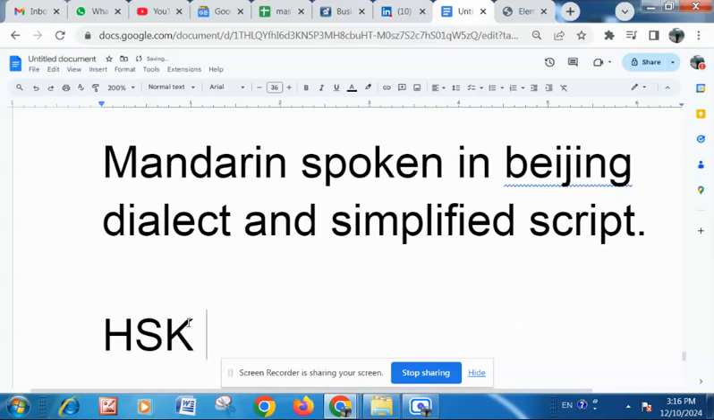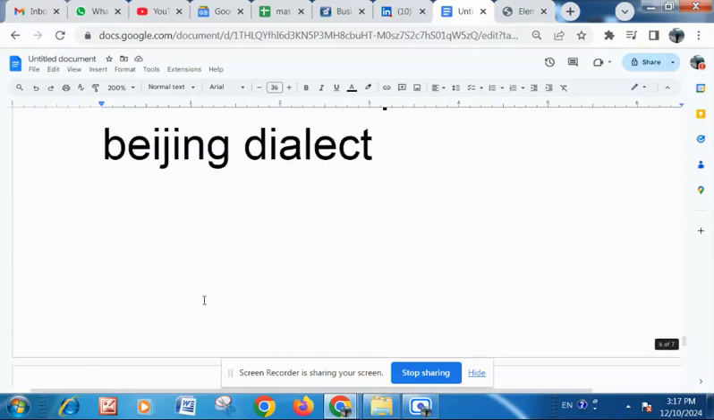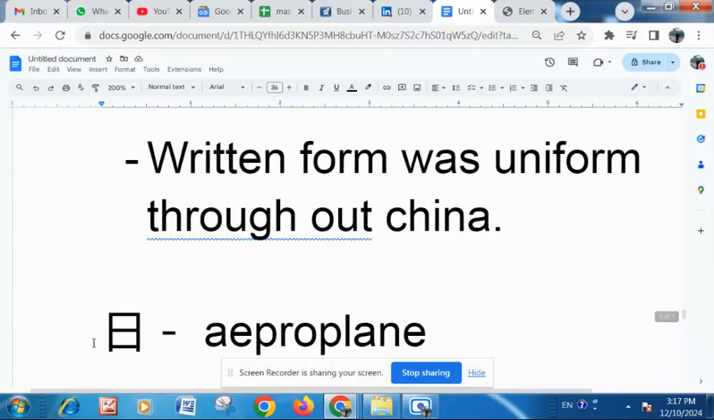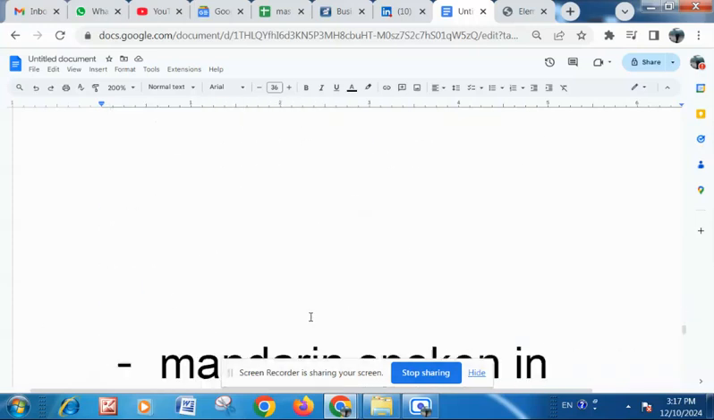HSK is the standard qualification test, the assessment test for the Chinese language. Level 1, the basic, consists of only 150 words. Compare it with Japanese, where elementary N5 has 800 words. Chinese has only 150 words at the basic level because you have to understand 150 of these symbols, their meanings, and their pronunciations.